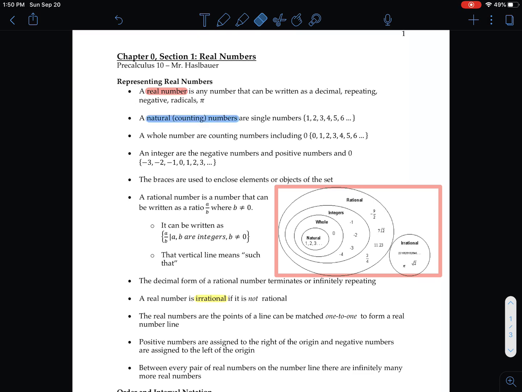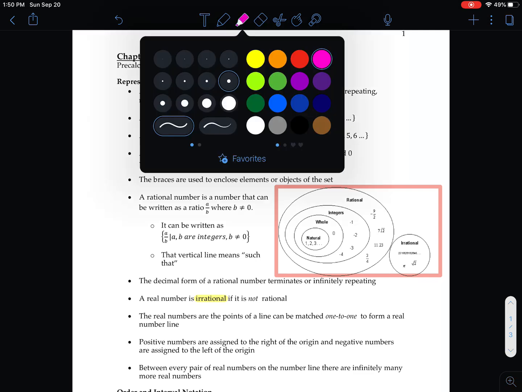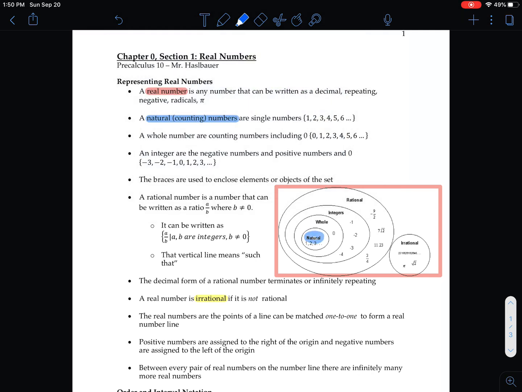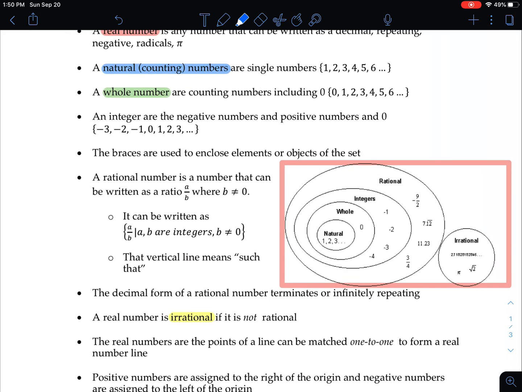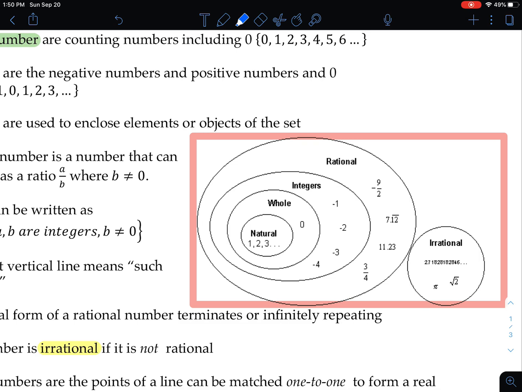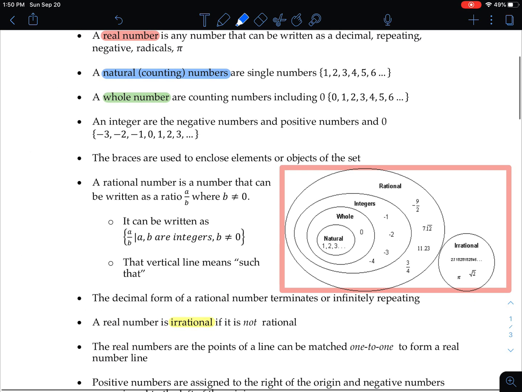Next, natural numbers is kind of the most specific type. That would be this group right here, so the innermost circle. It is counting numbers. So if you were to start counting an object in a group, 1, 2, 3, 4, 5, and so on. The next group would be whole numbers. Whole numbers is all the natural numbers plus 0. So if you look at the group in here, it's all the natural numbers plus the only additional number is 0. So it encompasses natural numbers and is one group larger, including 0.